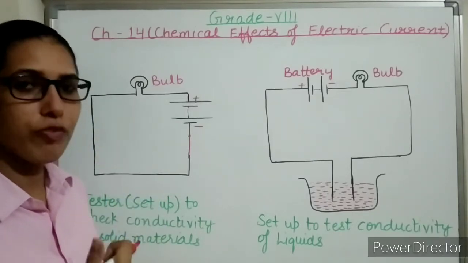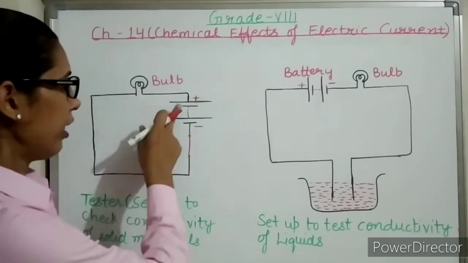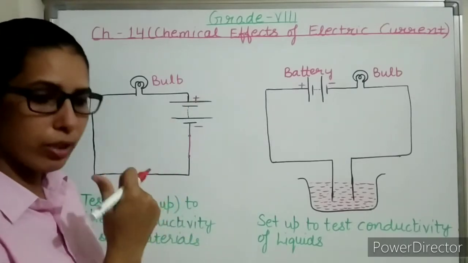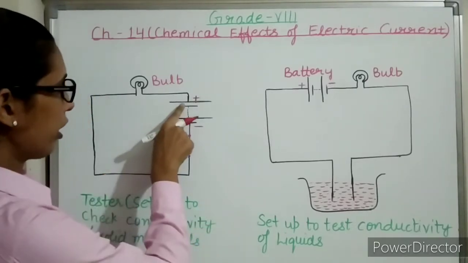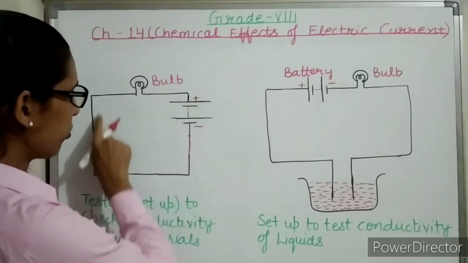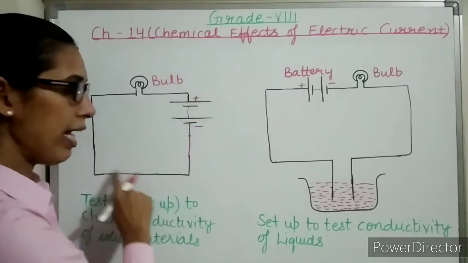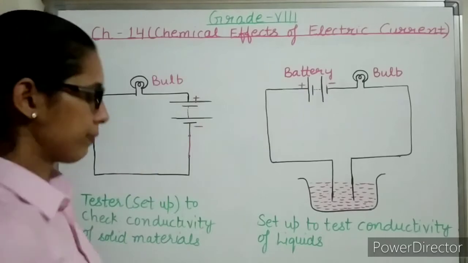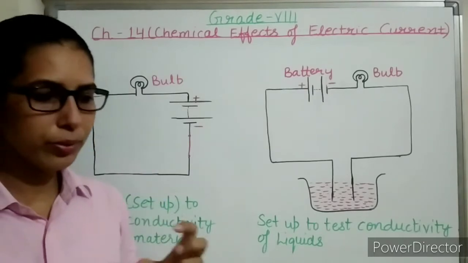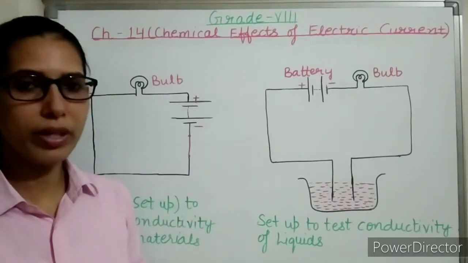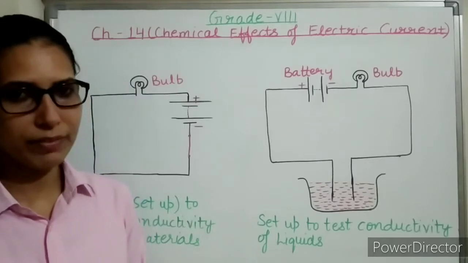And what is the direction of electric current in any circuit? Electric current always flows through a closed circuit, and electric current flows from the positive terminal to the negative terminal through the external circuit. As I told you, let us understand about the good conductors and bad conductors of electricity.